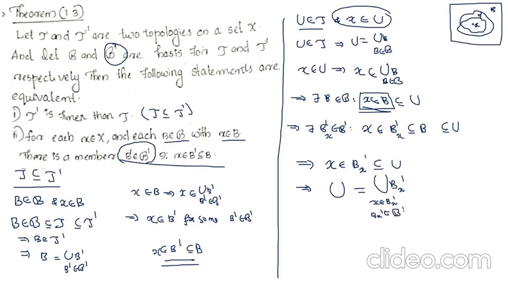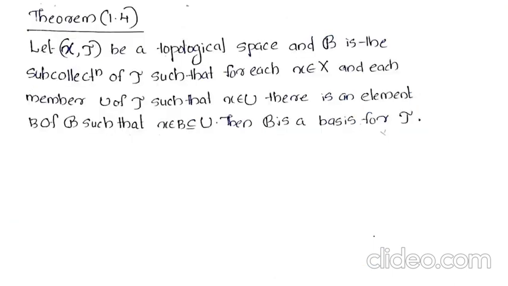That is, we take an open set from tau and it can be written as union of members of B dash. That means U belongs to tau dash. Therefore, we get tau is a subset of tau dash. We take U from tau and we get U belongs to tau dash. Therefore, we can say that tau dash is finer than tau. Move on to next theorem.